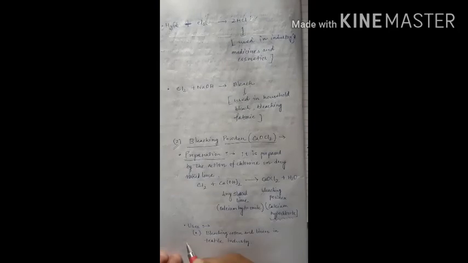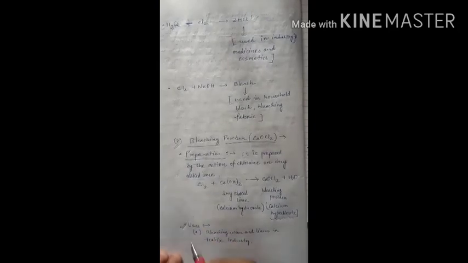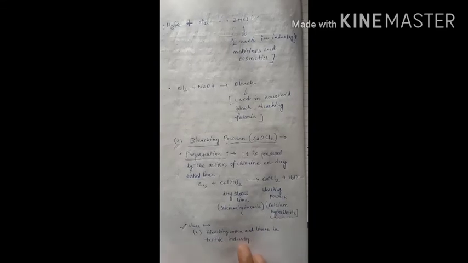Okay, so its use is bleaching cotton and linen in the textile industry. That means bleaching powder is also used in different types of industry, basically textile industries, where it is used as a bleaching agent for cotton and linen.